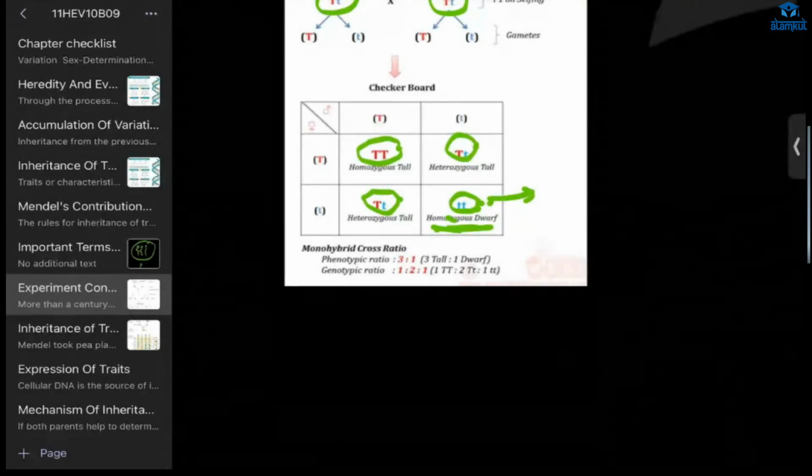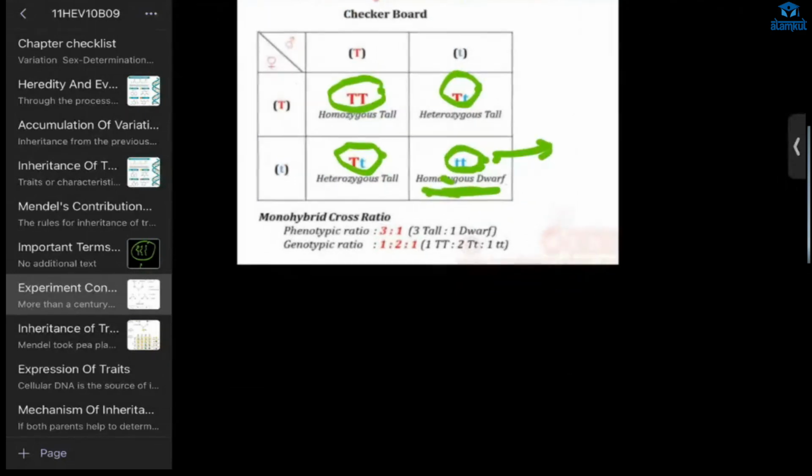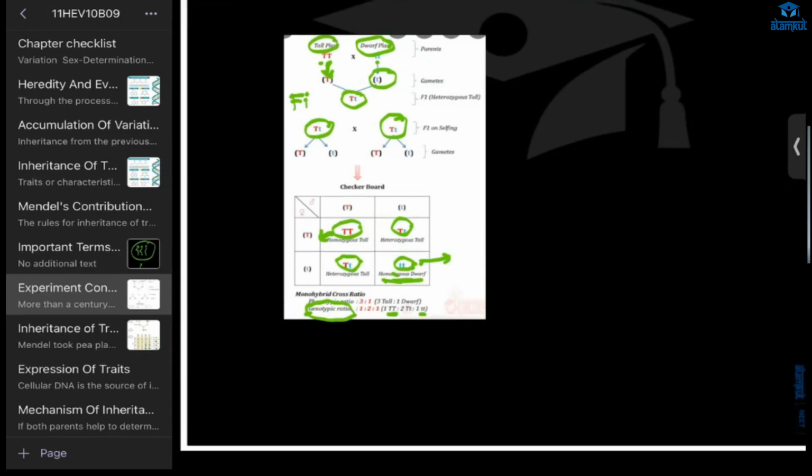And the genotype, here we see that capital T capital T is there in the homozygous condition, and the homozygous dwarf is also there, one, and the heterozygous tall is also there. Okay, that is the genotypic ratio. Here, everyone understood? From this only he came about the law of dominance. Understood? Safiya and Roshni? Yes, ma'am. What is selfing? Cross between the F1 generation, the first generation.